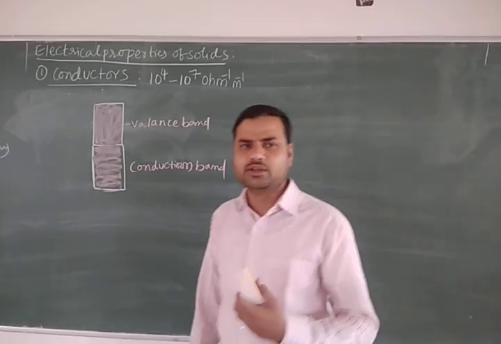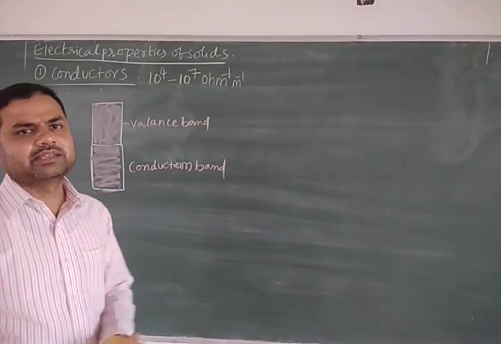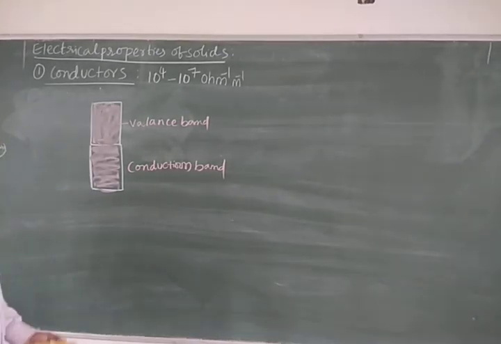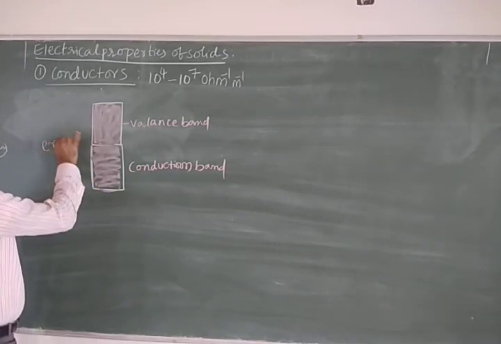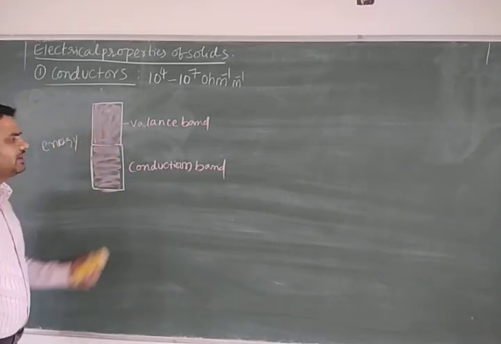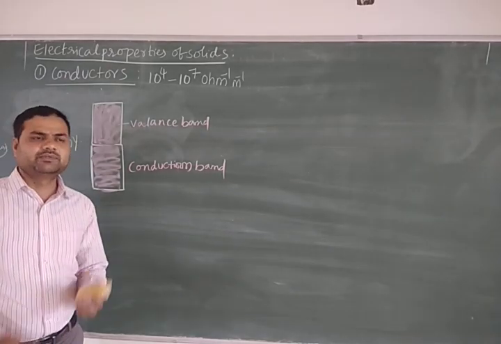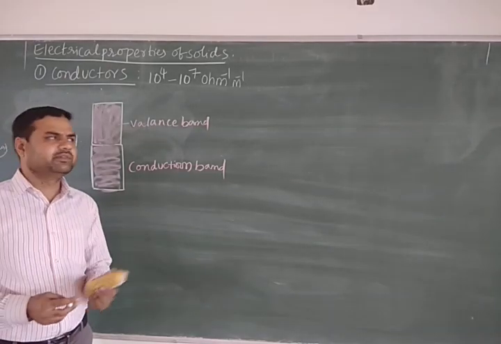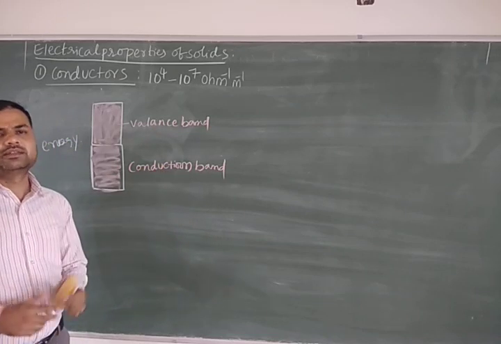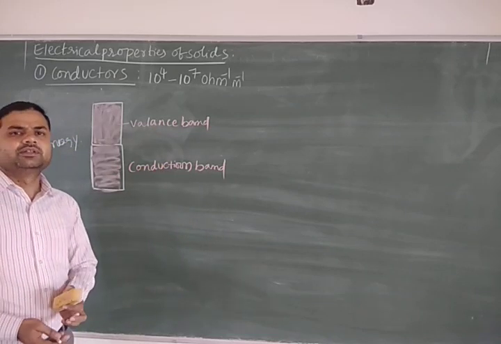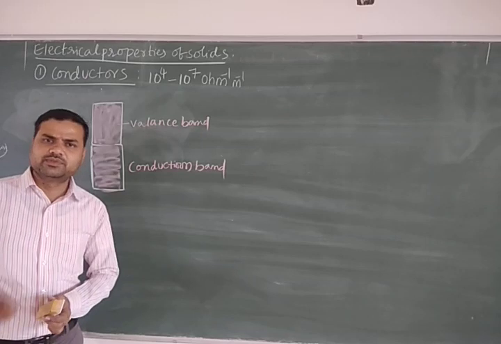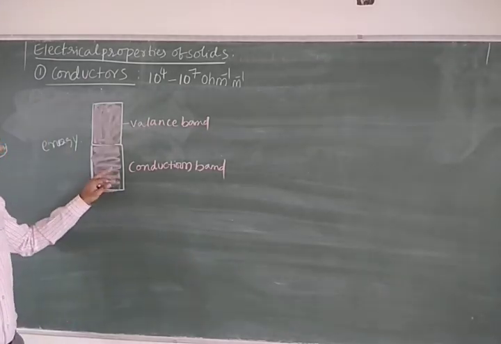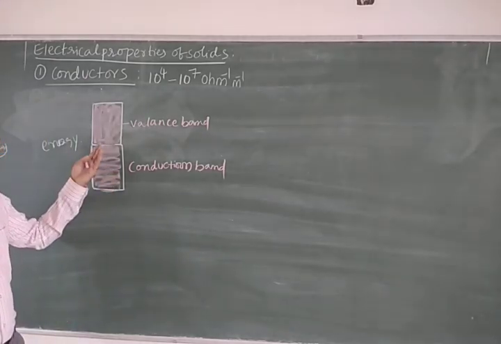Therefore they allow the maximum amount of current. In conductors, the valence band and conduction band are very close. There is no energy gap between the valence band and conduction band. They are merging with each other. Therefore they allow easy flow of current, because the electrons can easily transfer from the valence band to the conduction band.